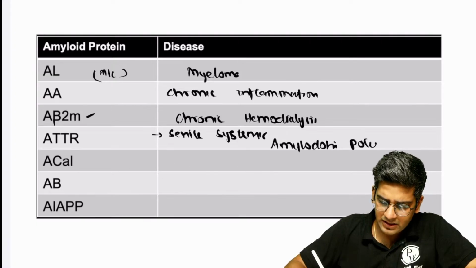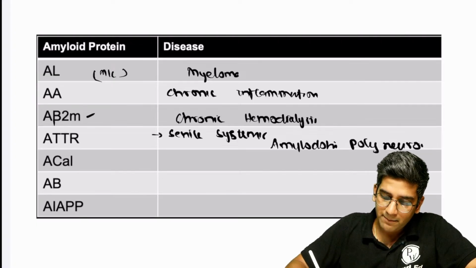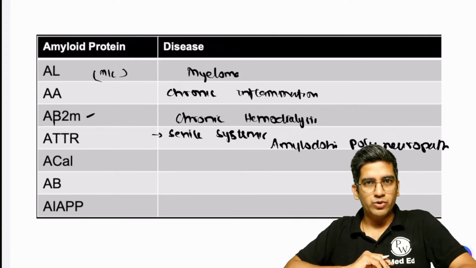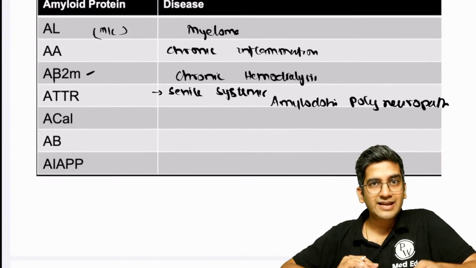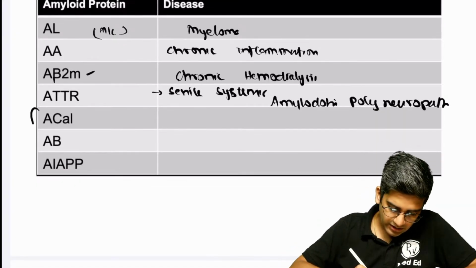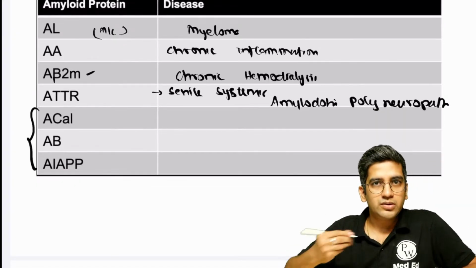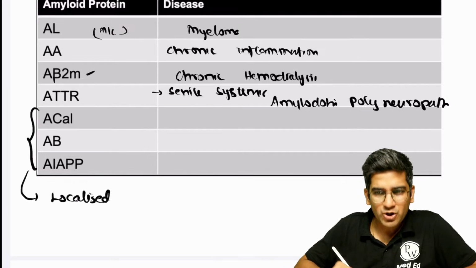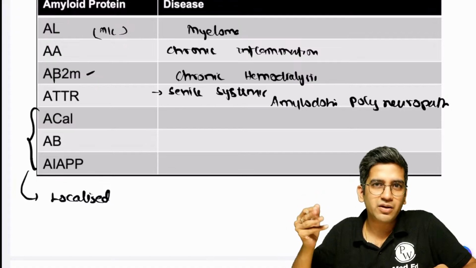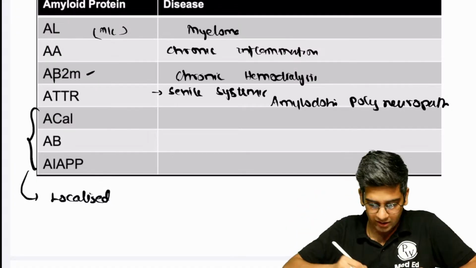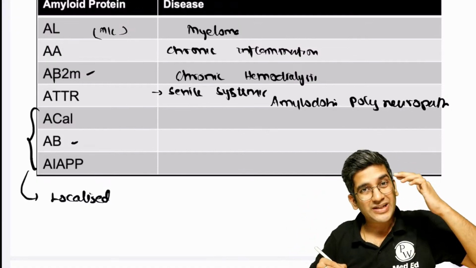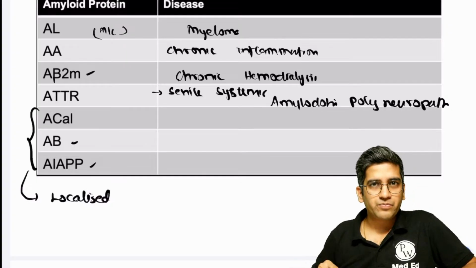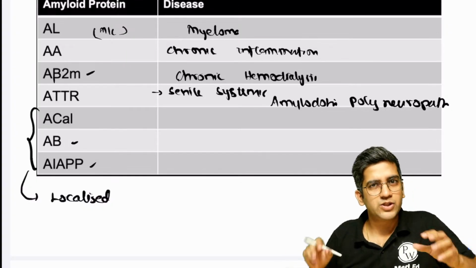You can have familial polyneuropathies where I'll have a mutated ATTR that also can get deposited, right? ACAL, CAL stands for these three. There's another way to describe them as well. We call them a localized amyloidosis, because seen predominantly in that organ. CAL stands for perfect, medullary carcinoma thyroid, only in thyroid. A beta, Alzheimer's, only in brain. AAPP, in pancreas or insulinoma, type 2 diabetes, only in pancreas, right?